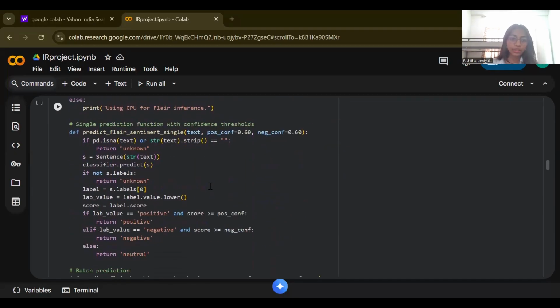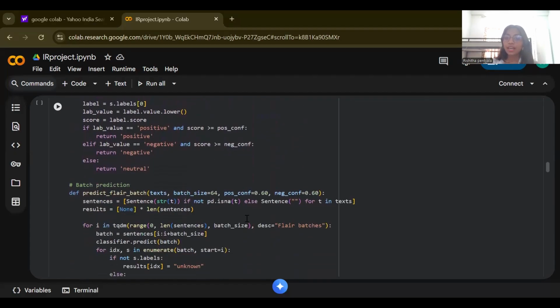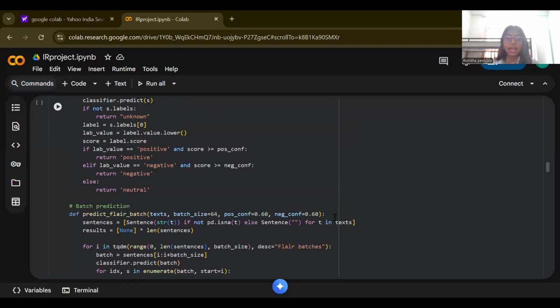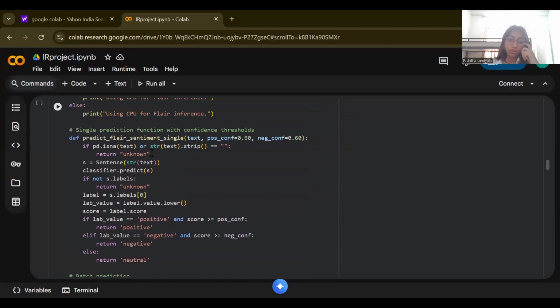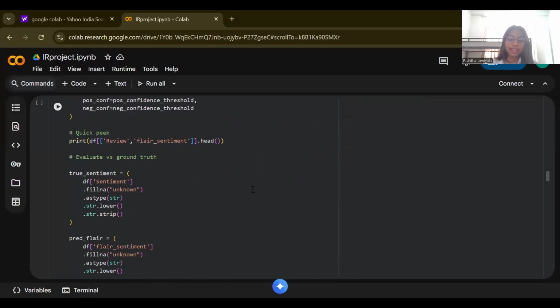I am also using batch processing, which makes it faster. It creates batches of the reviews, let's say 50 at a time, and passes them to the predict Flair sentiment function. Here I am using a confidence of 60, and if the text is empty, it is considered as unknown. So that is about the Flair sentiment analysis.